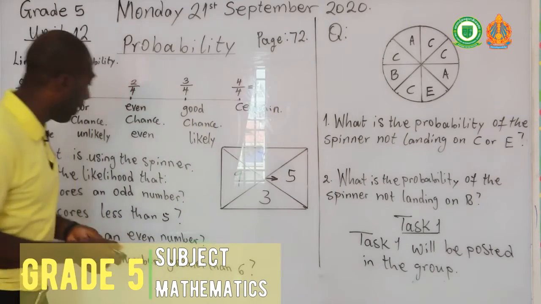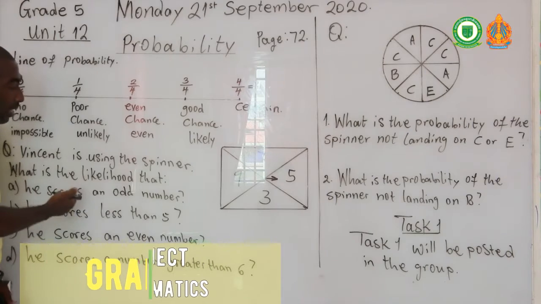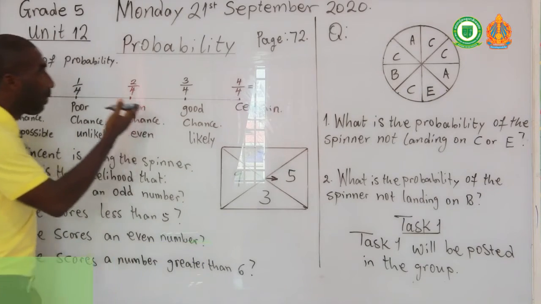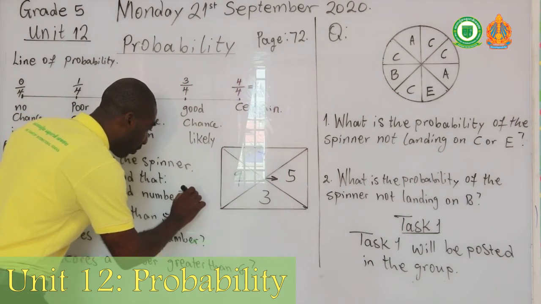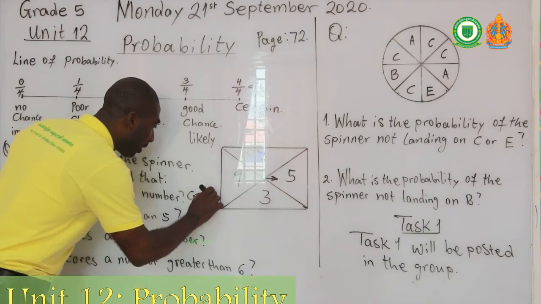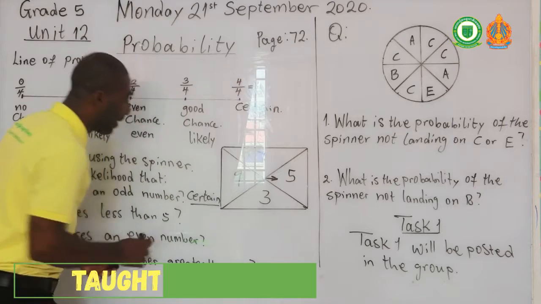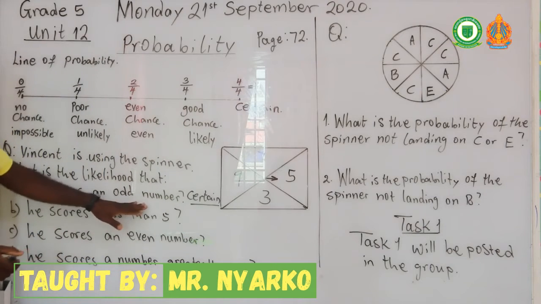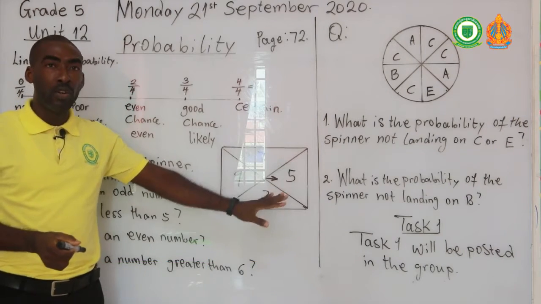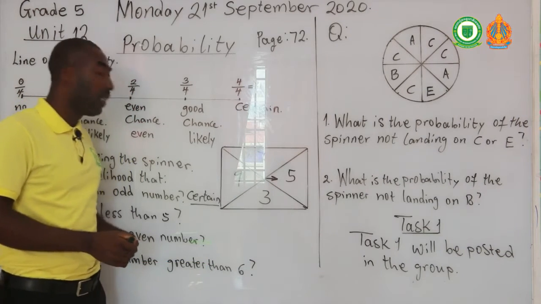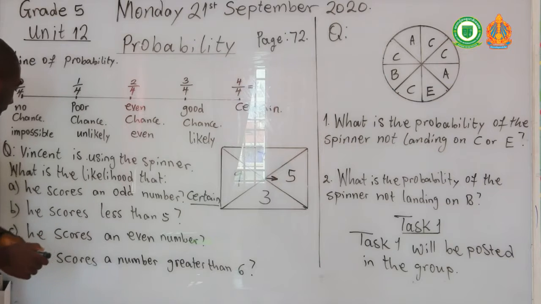So we can say that he is certain. We are using our probability line to answer this particular question. So we say he is certain. We put certain there. That shows that he would definitely get an odd number when he spins the spinner.